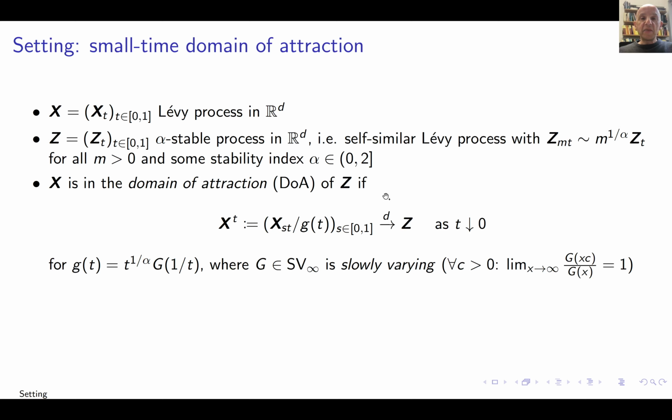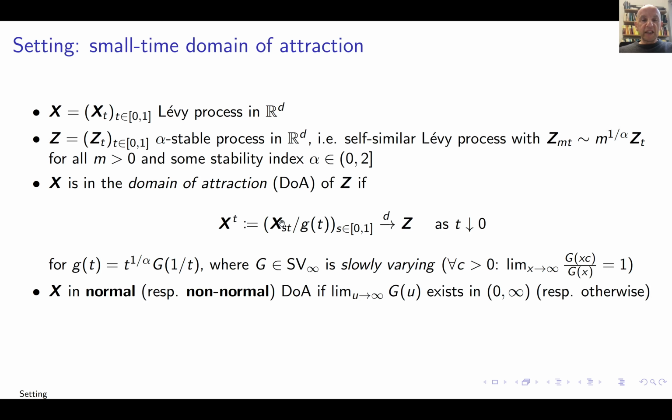Now, X is in the domain of attraction of Z if this scaled version of X, scaled by this function g of t, converges weakly to Z on the interval, say, [0,1]. So g is a function that goes to 0 polynomially at the rate of t to the 1 over alpha, and is multiplied by this capital G, which is a slowly varying function at infinity. Okay, so here you see I'm sort of blowing up the process and looking at it at shorter and shorter time intervals. Now, this capital G is hugely important for the rate of convergence, as you will see.